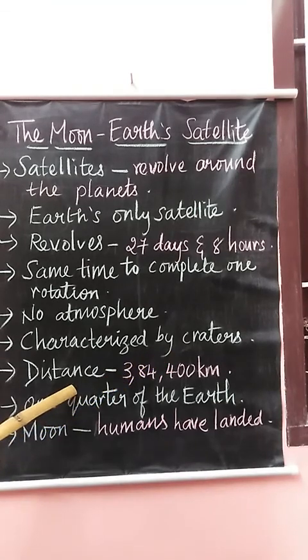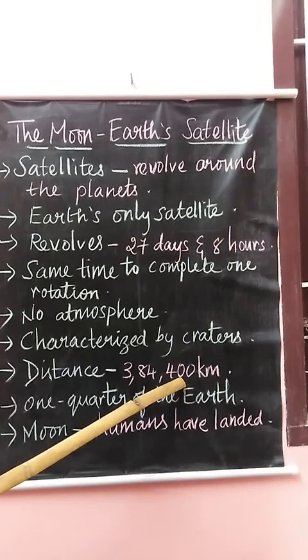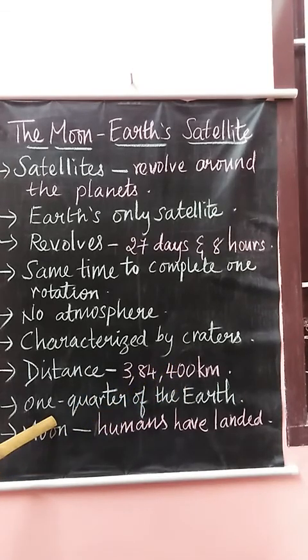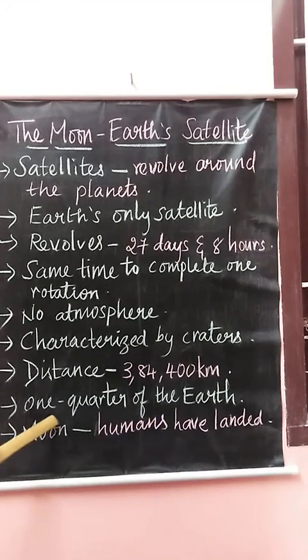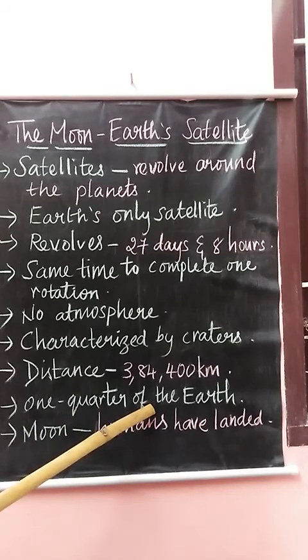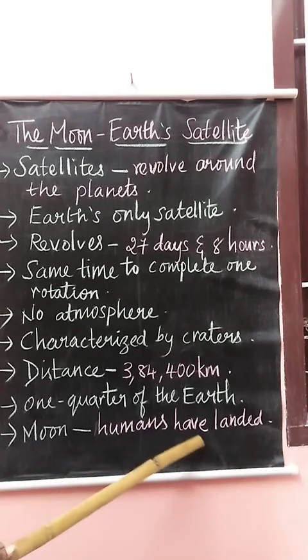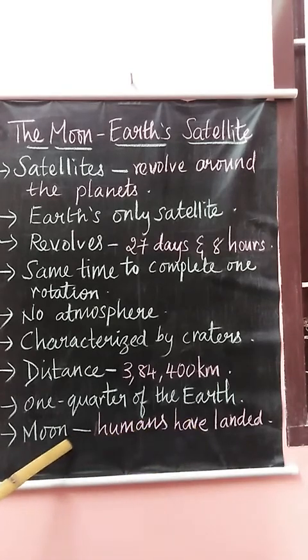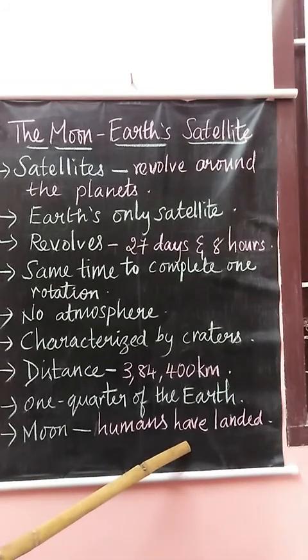The distance between the Moon and the Earth is about 3,84,400 kilometers. The size of the Moon is 1/4 of the Earth. The Moon is the only celestial body where humans have landed.